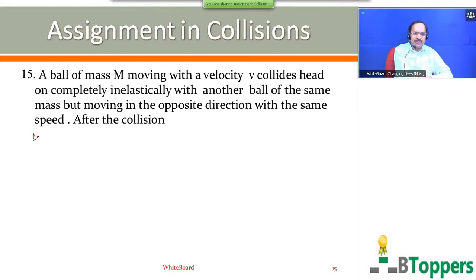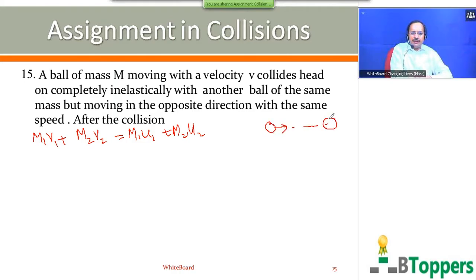In any one-dimensional collision, whether it is elastic or inelastic, you can write m1 v1 plus m2 v2 equal to m1 u1 plus m2 u2. Here the two balls are moving in opposite directions with the same speed, and they have the same mass m.